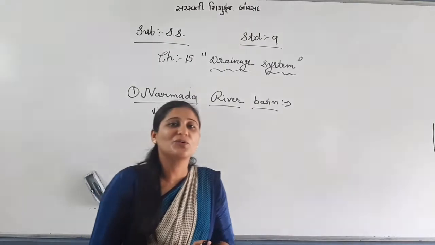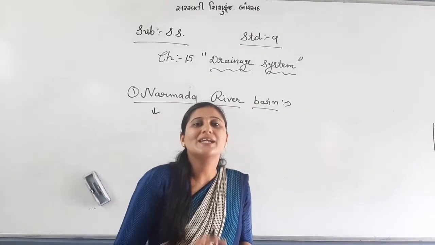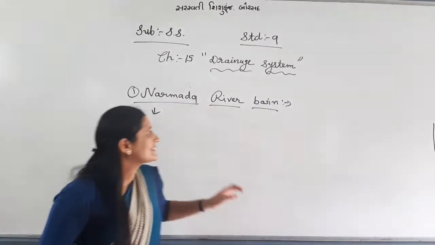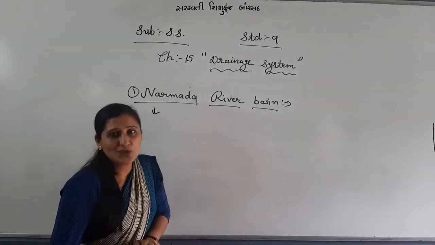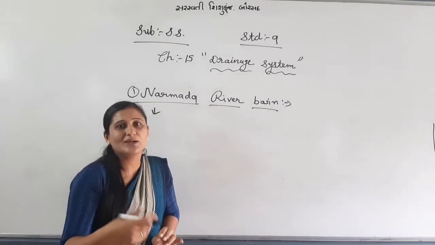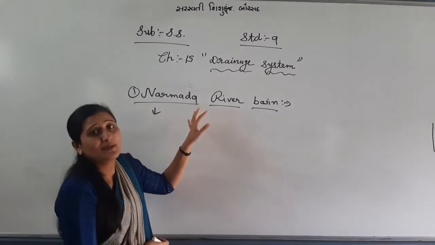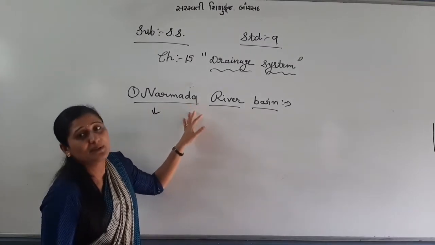A very famous river of Gujarat, right? Because you are very well familiar. Nowadays, you are going to watch the Statue of Unity, right? Located near the Narmada river, in the Bharuch side. So, this is very famous, right?